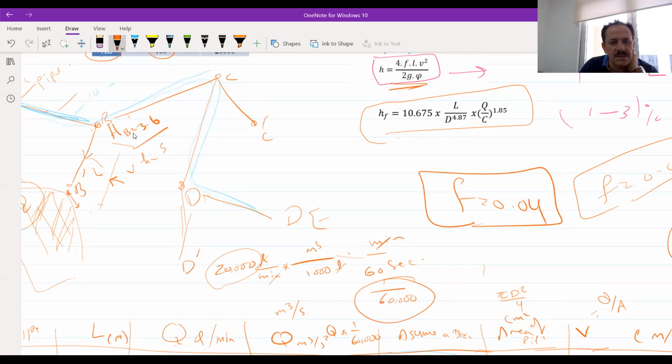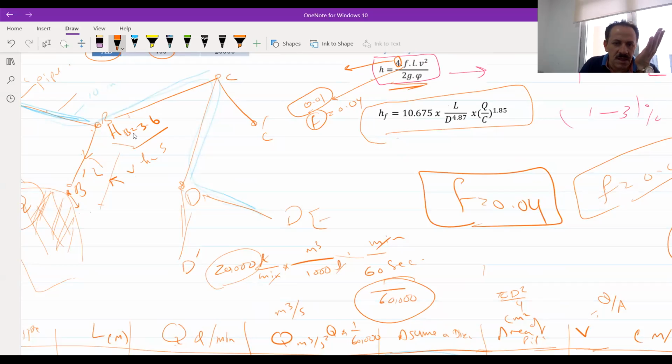Doctor? Yes. I think the problem is in the F. If we make the value of F in the head loss equation to be 0.01, we'll get a head loss of 4 meters and not 16 meters. Yeah, well, I'm not sure about this 4, but I will check it later. I've calculated that 4 as well. Yeah, so the F in the worst condition we are using 0.04.